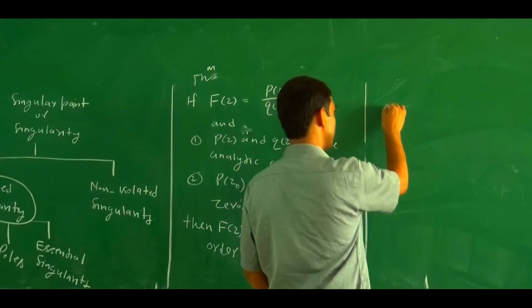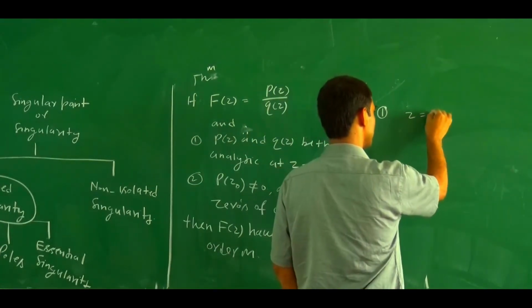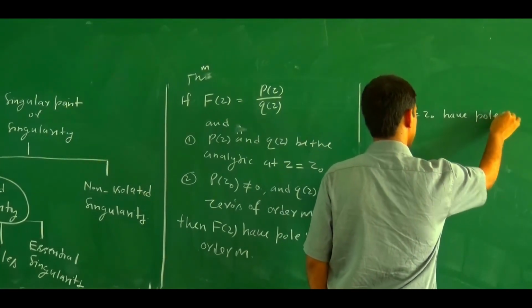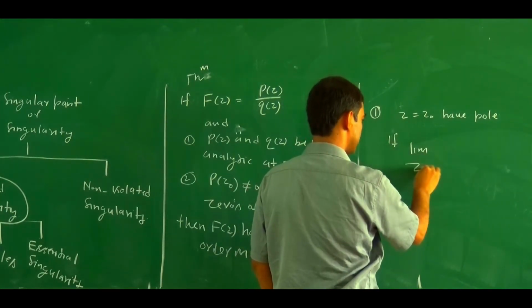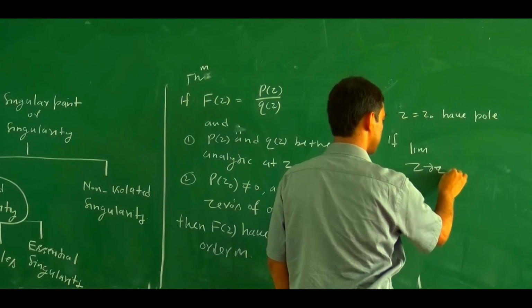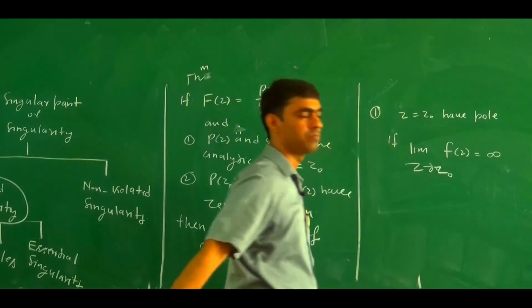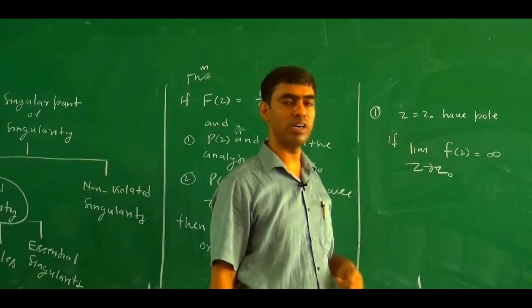In a one line statement, z equal z0 has a pole if the limit as z tends to z0 of fz equals infinity.